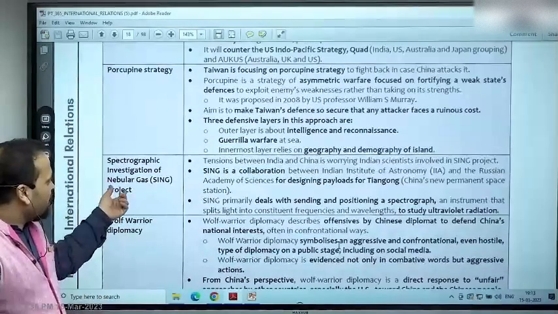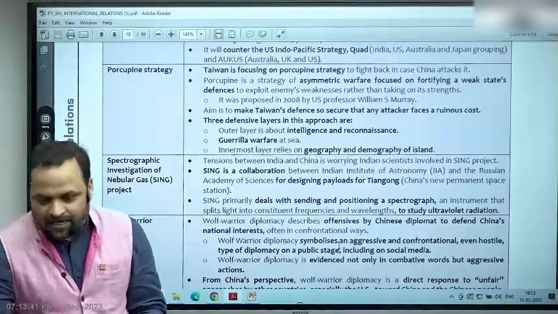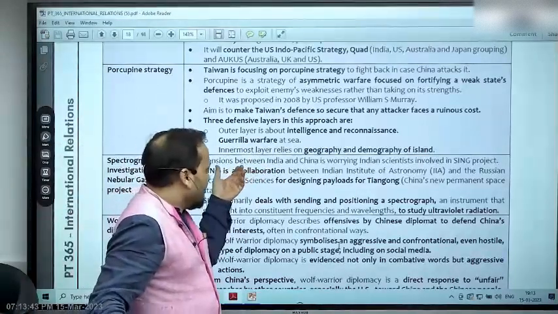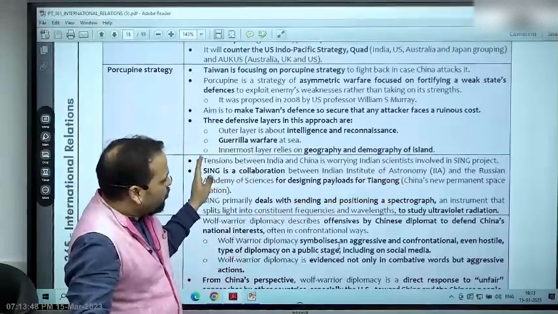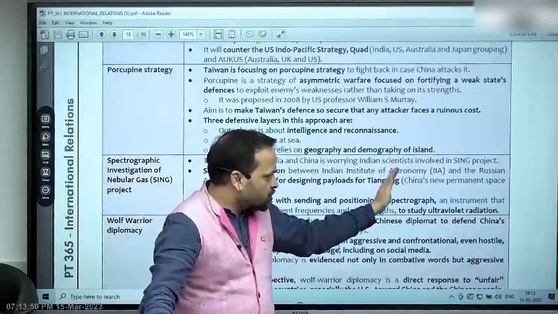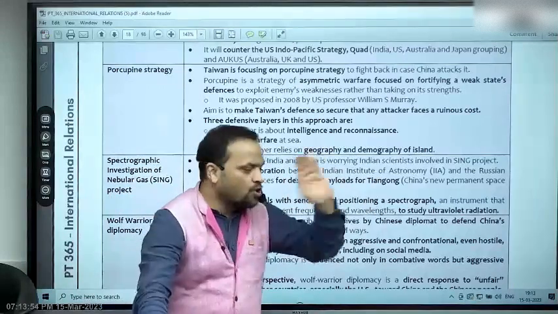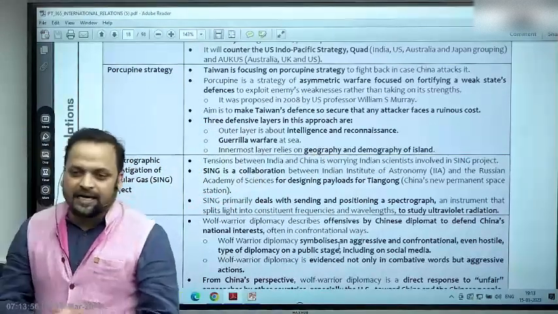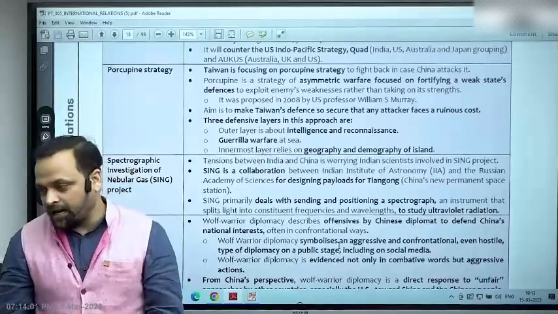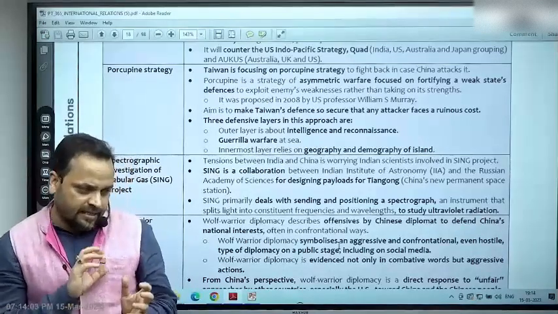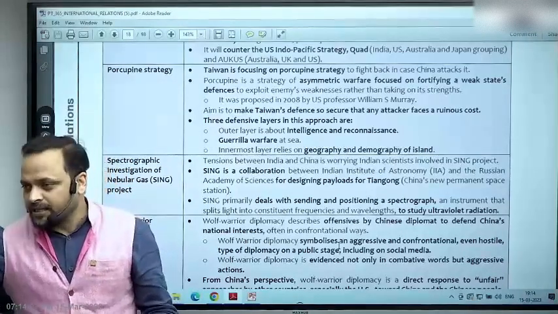अब स्पेक्ट्रोग्राफिक इन्वेस्टिगेशन ऑफ नेबुलर गैस प्रोजेक्ट, अब ये साइंस एंड टेक्नोलॉजी में जा रहे हैं, ठीक है. आईआर के हिसाब से क्या है? A, tensions between India and China, भूल जाओ इस बात को. सिंग प्रोजेक्ट क्या है? So it's a collaboration between Indian Institute of Astronomy and Russian Academy of Sciences for designing payloads for Tiangong. What is Tiangong? It is the latest international space station of China. तो क्वेश्चन कैसे आएंगे? Since there is a tangential involvement of India, this term mentioned in news.